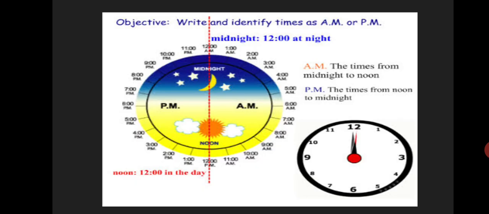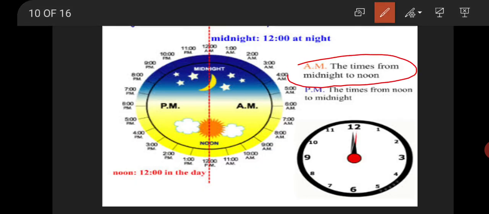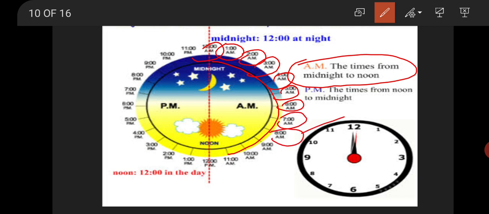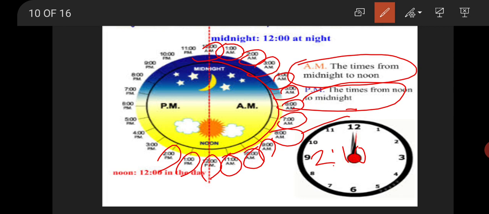Now students, look. AM, the times from midnight to noon. Look, we use 12 AM, 1 AM, 2 AM, 3 AM, 4 AM, 5 AM, 6 AM, 7 AM, 8 AM. 8 AM, children came to the school. 9 AM, 10 AM, 11 AM is the recess time. 12 PM, 1 PM, 2 PM. At 2:10 PM, children went home. PM, the times from noon to midnight.